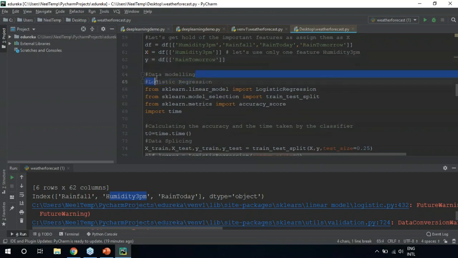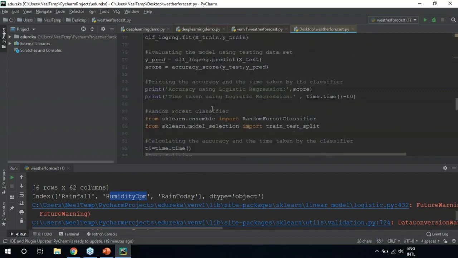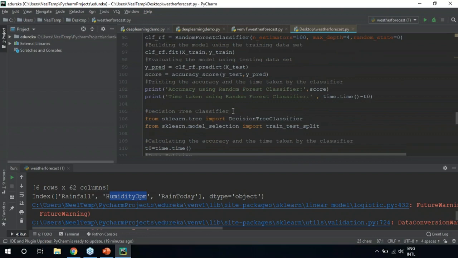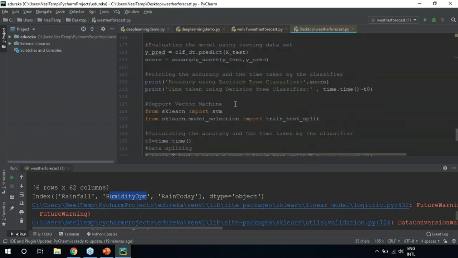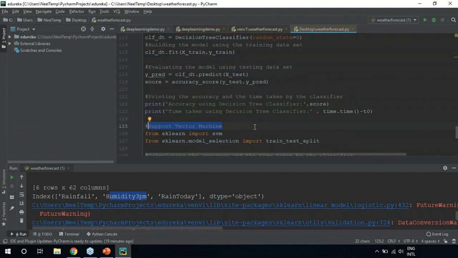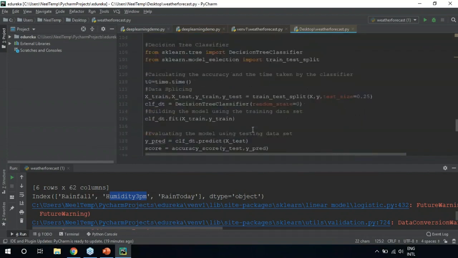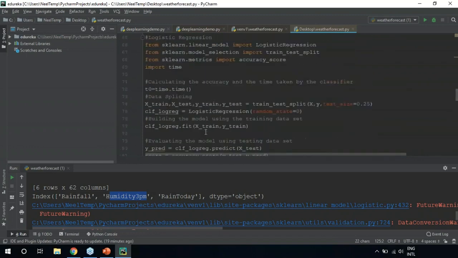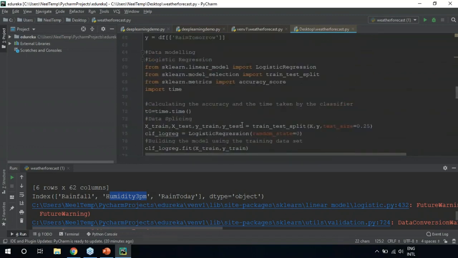The next step is data modeling. All of you are aware of what data modeling is. To solve this, we'll be using classification algorithms over here. We'll use logistic regression. We will use random forest classifier, which is another machine learning algorithm. We'll also use the decision tree classifier and support vector machine. Right? We'll be using all of these algorithms in order to predict the outcome. We'll also check which algorithm gives us the best accuracy. So guys, we're just using multiple classification algorithms on the same data set. We're not doing anything very complex over here.